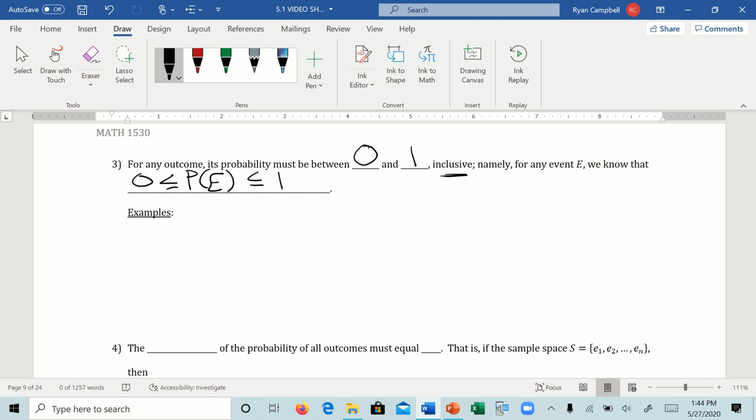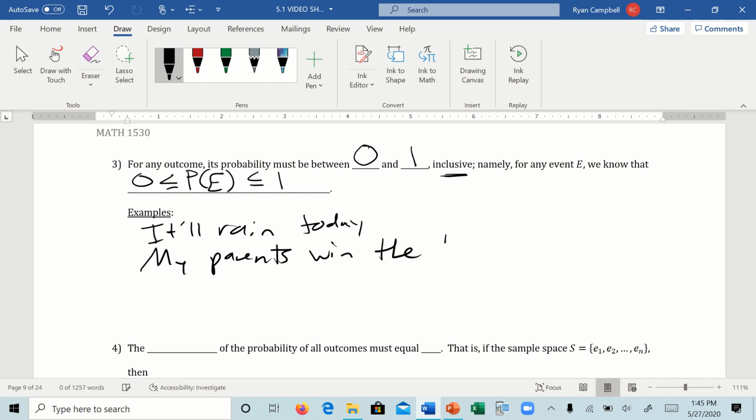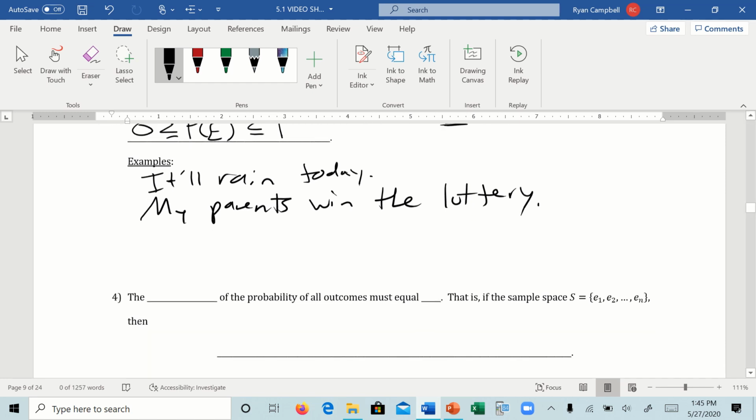So really, any probability is going to be between 0 and 1, right? So it'll rain today, right? That's some probability between 0 and 1. My parents won the lottery. Something between 0 and 1. If they don't play the lottery, then that would be 0. And if they do play the lottery, then it's going to be between 0 and 1. It'd be really close to 0, right? But it would definitely be somewhere between there.